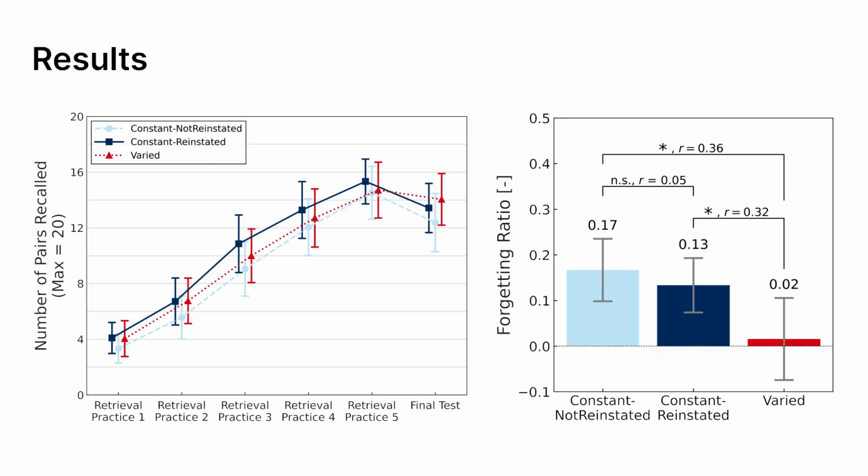The left graph shows the progress of the correct answer rate, while the right graph shows the proportion of forgotten word pairs from the first day to the second day. We found that the amount of forgetting significantly decreased in the varied condition. This is the first study to demonstrate the decontextualization effect using immersive virtual environments. Conversely, no significant difference was observed between the constant not reinstated and constant reinstated conditions, suggesting that the reinstatement effect was not observed in our study.